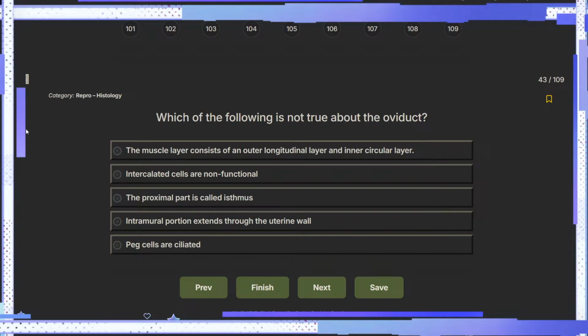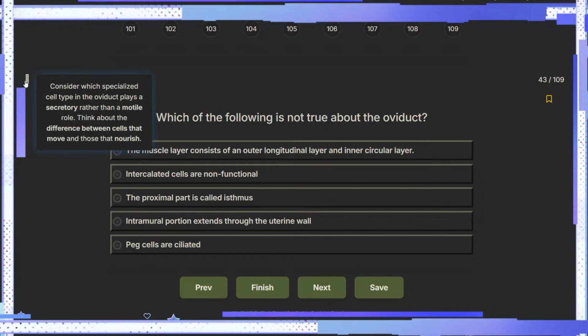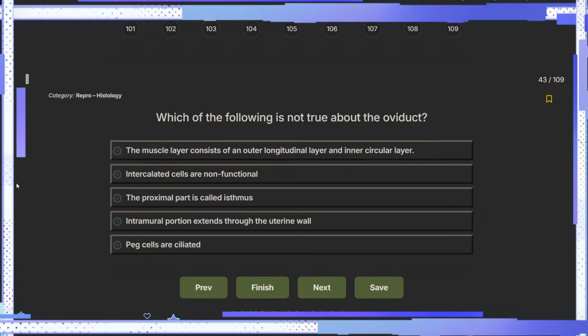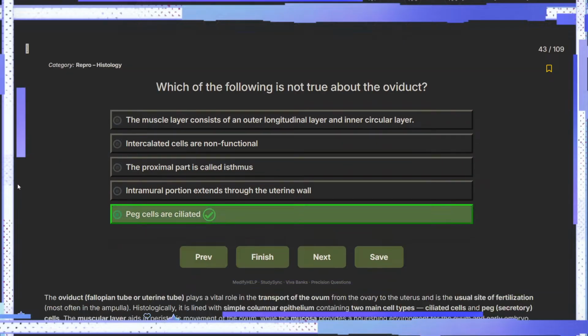Okay, the first is right, the third is right, the fifth is right. Maybe it's the fifth one. Yeah, it's definitely the fifth. Set.